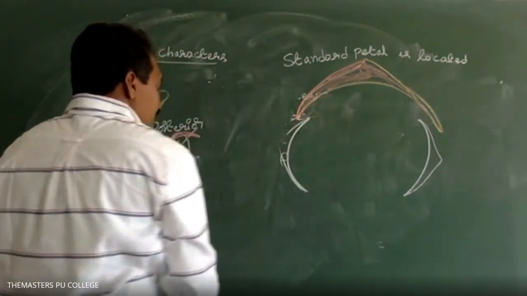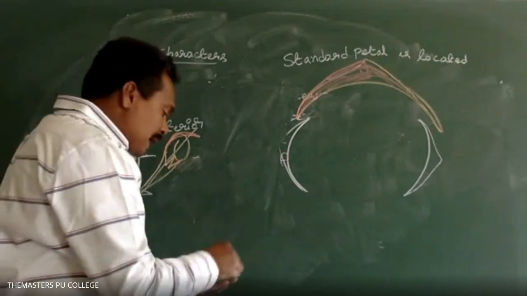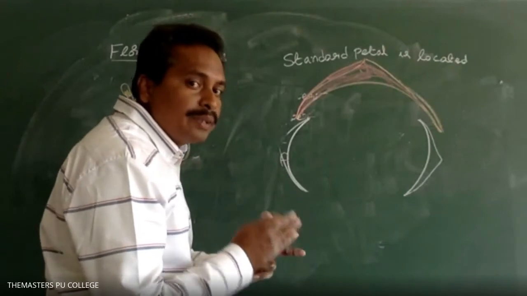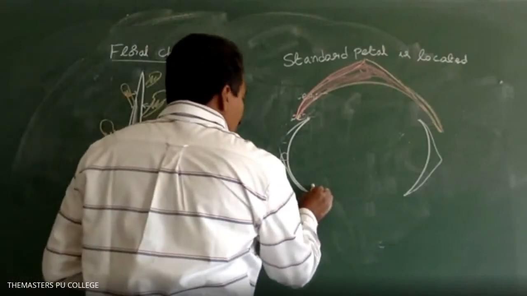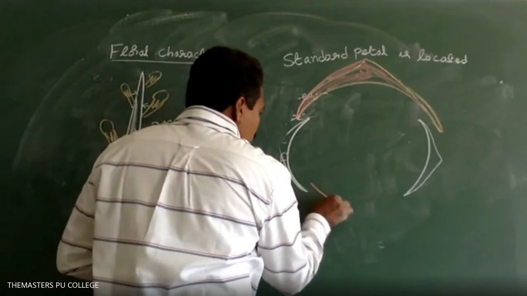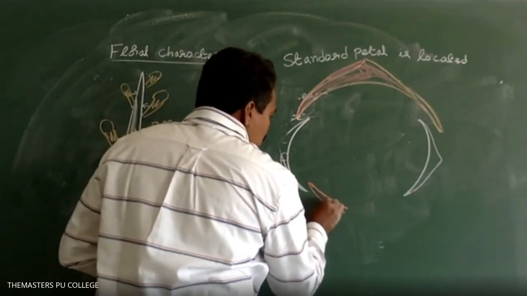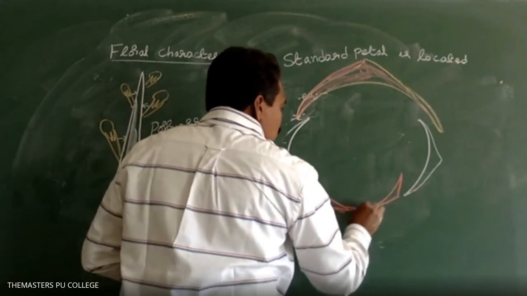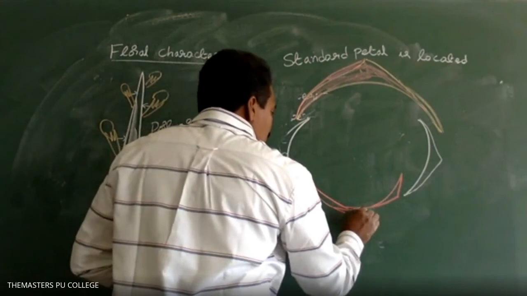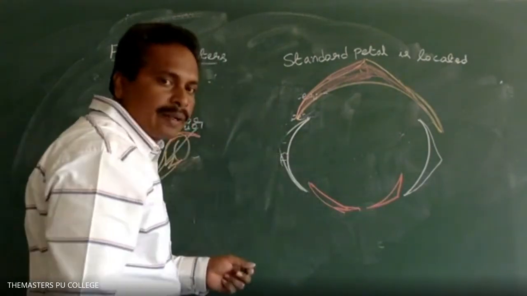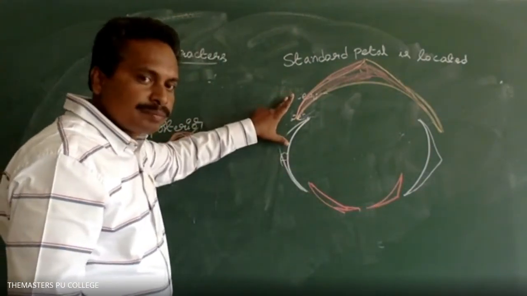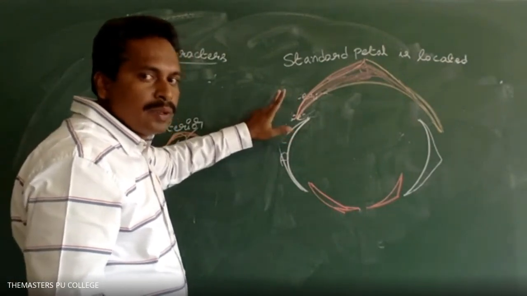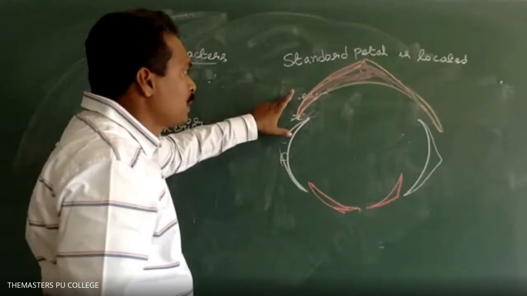And towards the anterior side, two petals are fused with each other. Here I have drawn how many petals? Five petals. Right.